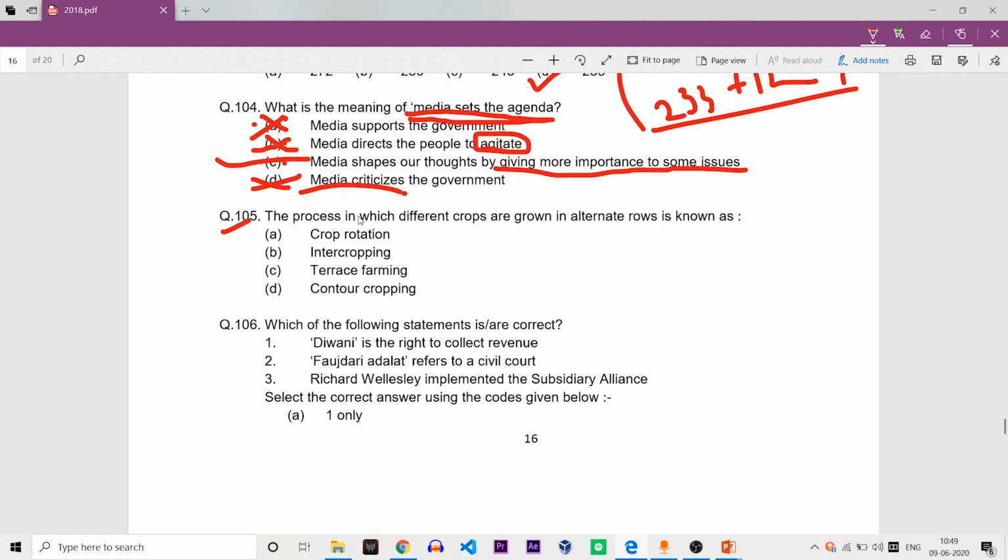Question number 105. The process in which different crops are grown in alternate rows. This is the first row, this is the second row, this is the third row, this is the fourth row.